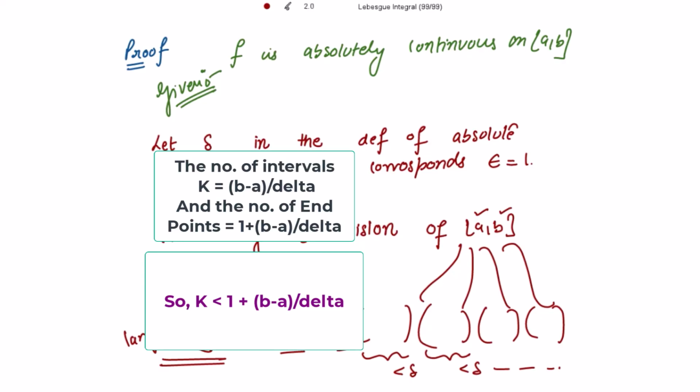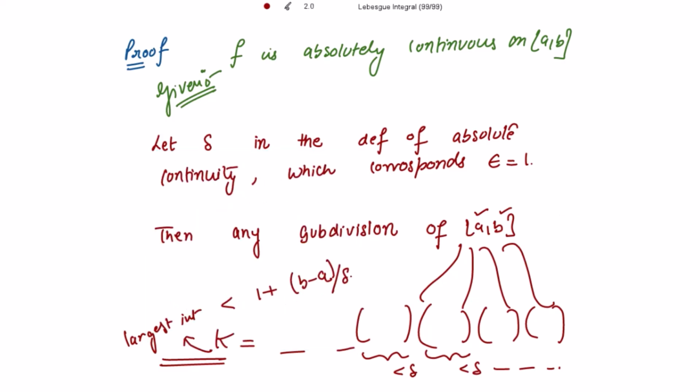So let's first write this. For this subdivision we define the total variation.